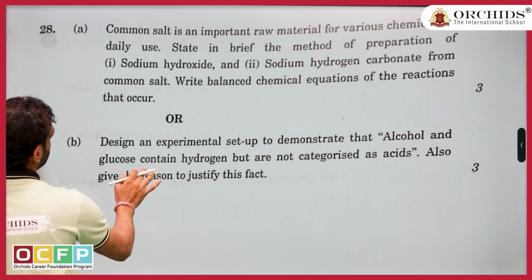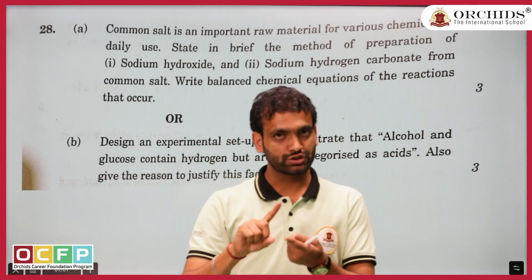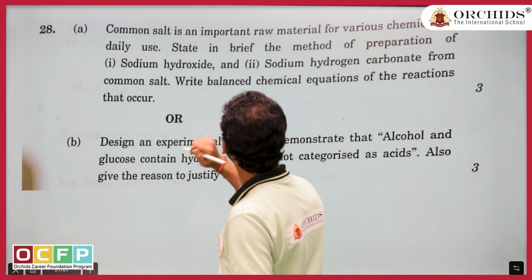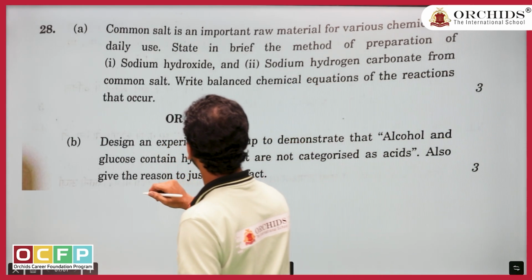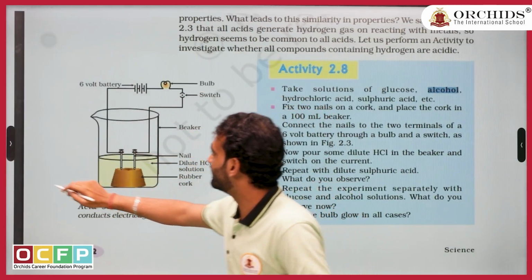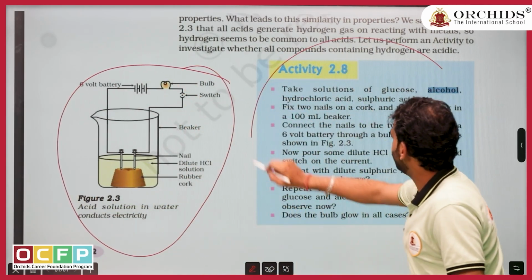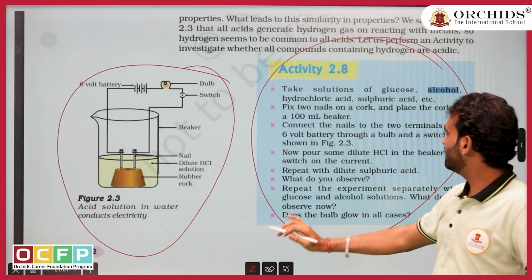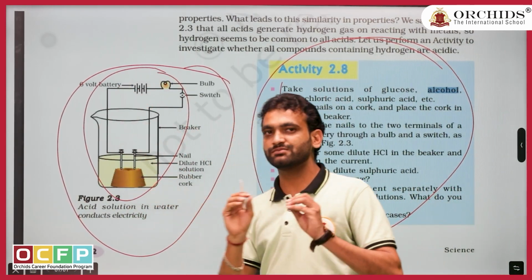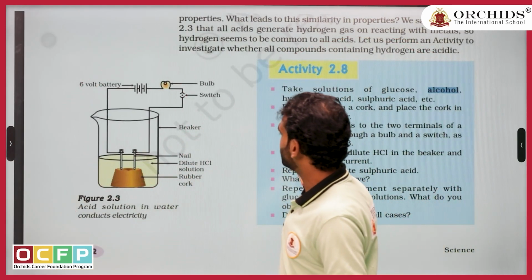Okay, so let us come to question number 28. Again let me repeat. Question number 26 repeated in MCQ. Question number 27 repeated in 2 marker. You see this question again. Wait. I have kept the same question. This experiment I was saying, there is an activity. See this experiment I was showing. It is a directly activity based question. We have already answered, but you can explain this. But my main point is, if you draw the diagrams, the examiner will think something is different in this notebook, and that is the diagram. So always try to draw the diagram.